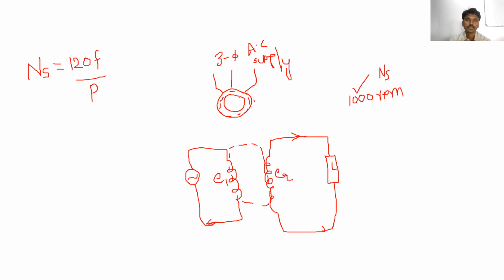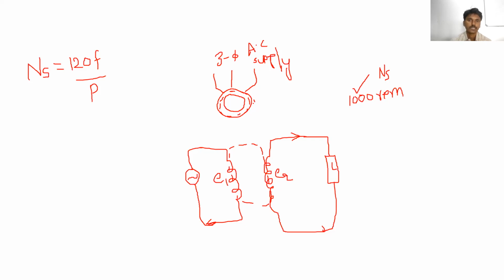We are not giving any supply to the rotor windings. Whenever the supply is given to the stator windings, due to the flux developed and the current flowing through the rotor conductors, the EMF is developed. Due to the interaction of these two fluxes in the air gap of the machine, the resultant torque will be developed.